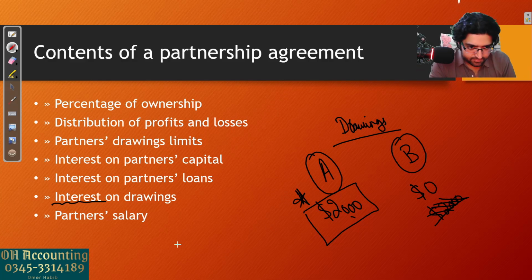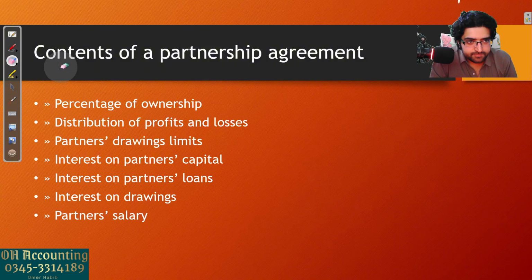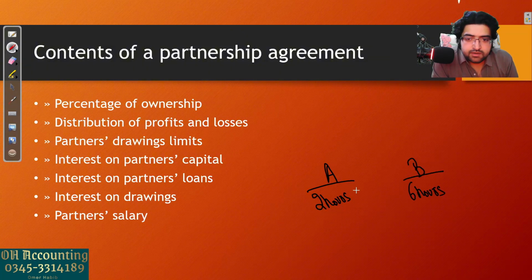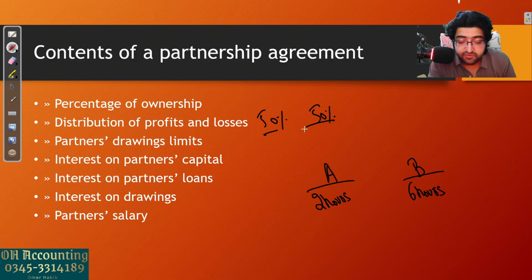Now the last point, partners' salaries. Some partners might be working more than the others. Let's say A is giving only 2 hours every day to the business, whereas B is working for 6 hours. You did not want to distribute more profit to B, it was still 50-50, to keep it simple, or whatever reason was to keep the profits at 50-50.